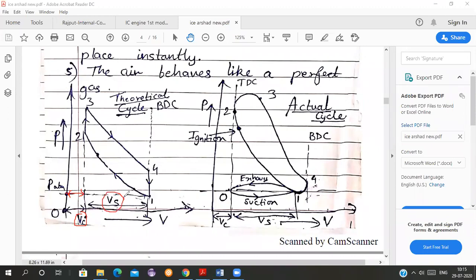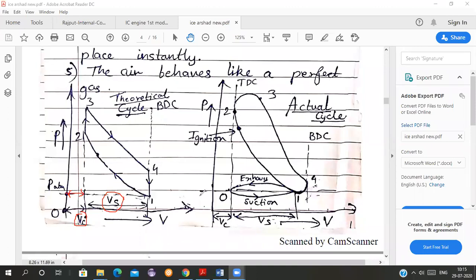There is VS. What is VS, students? Swept volume. Very good. And what is VC? Clearance volume. Yes, very good.